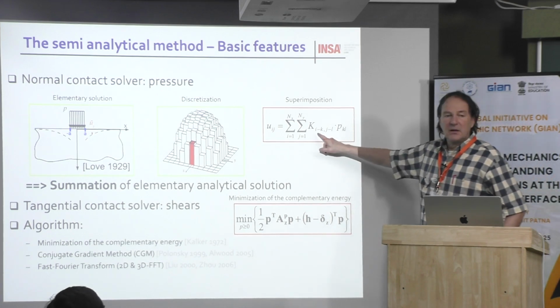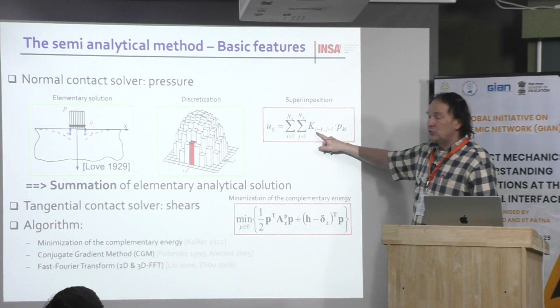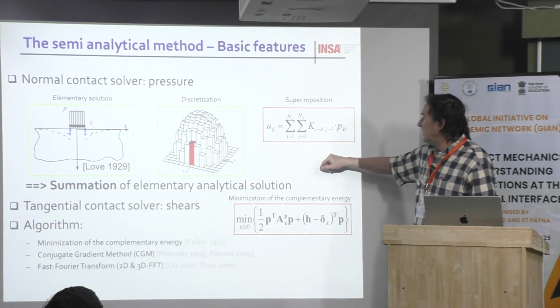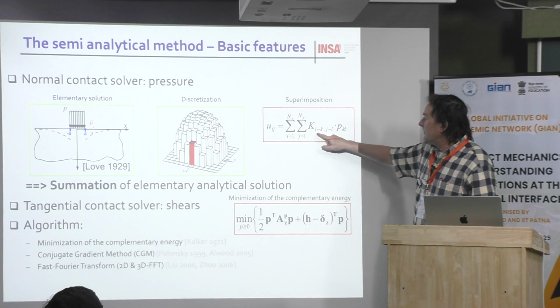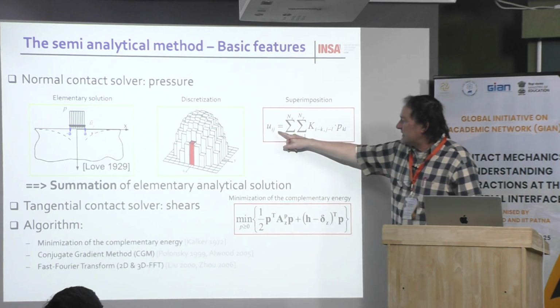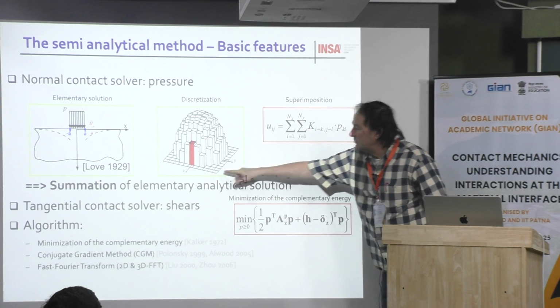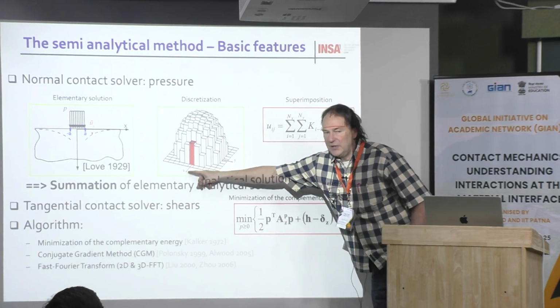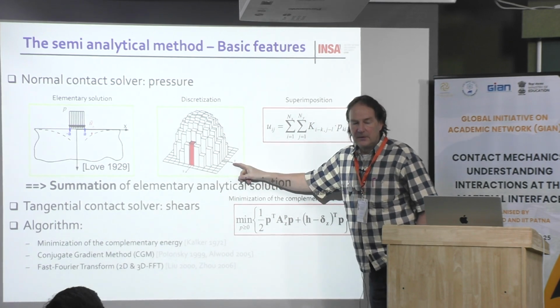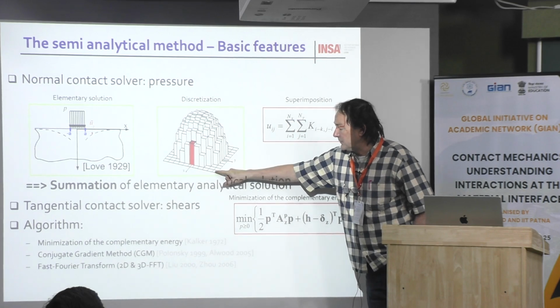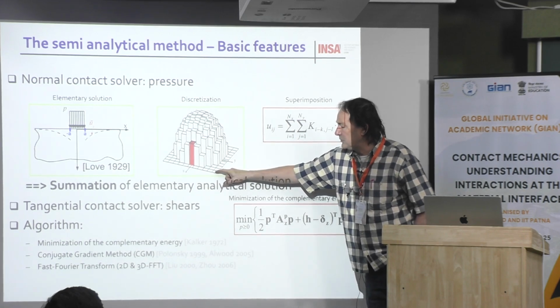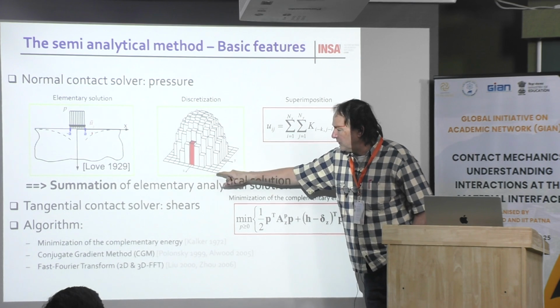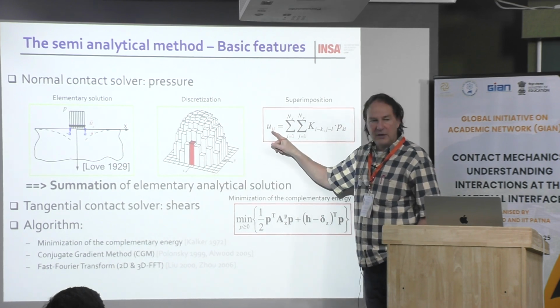K? K is like a Green function. Small k. Okay. Because here this is a displacement for a point. Then this is at the surface. You have i corresponding to x, j to y. Then this is a point. For example, here you are interested in knowing the normal displacement of a point which is here, u_ij.